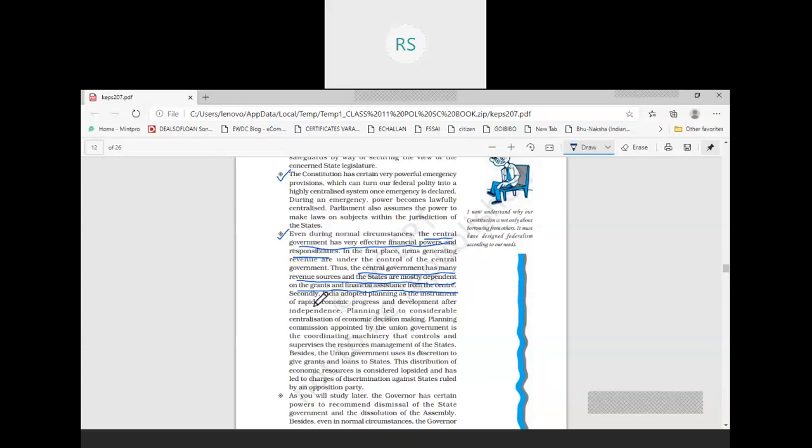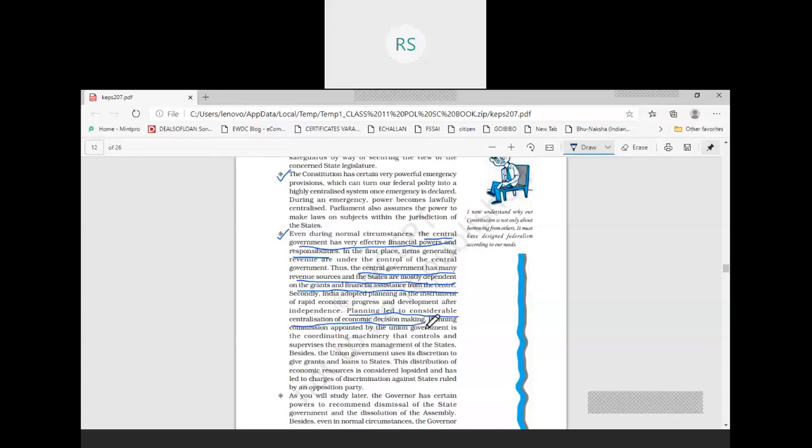All these problems needed to be solved, and in order to accelerate the economic growth of the country, our national leaders adopted a planned economy. And this planned economy is not possible without centralization of economic decision making. Planning is possible only when there is centralized decision making power, especially economic decision making power.